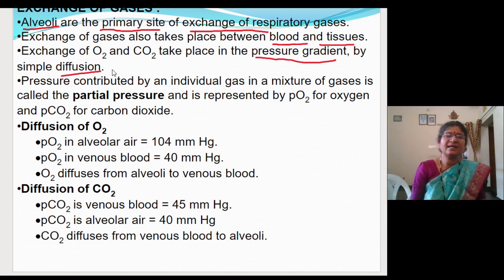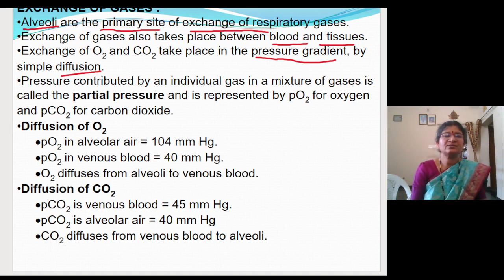Apart from this, other factors are also there which we will be dealing with in the coming slides. So here the exchange of gases between alveoli and the blood depends upon the partial pressure and the membranous structure, the respiratory membrane you can say.